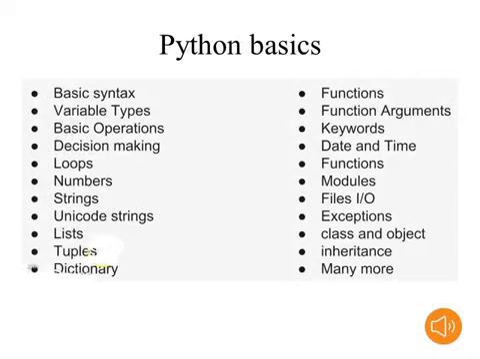Next, Python basics. Compared to the Java basics, in Python basics we will learn some advanced concepts, some extra concepts. Actually, syntax as usual, variable types, basic operations, decision making, loops. These are learned in each and every programming language. But in Python we will learn extra concepts, extra basics. Those are lists, tuples. So next, some methods, date and time, some exceptions, class and object, inheritance, like that. Compared to the Java basics, here we will learn some extra basic concepts.